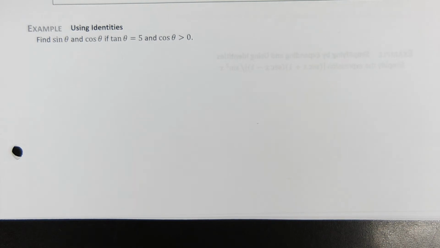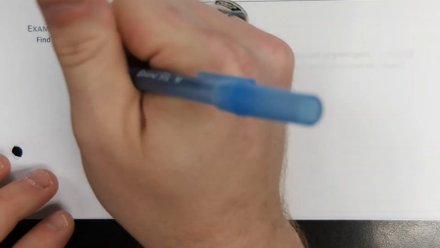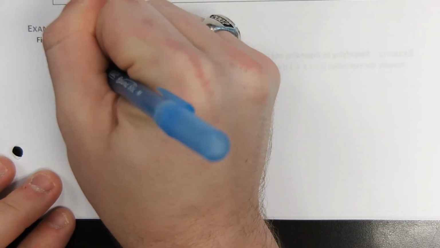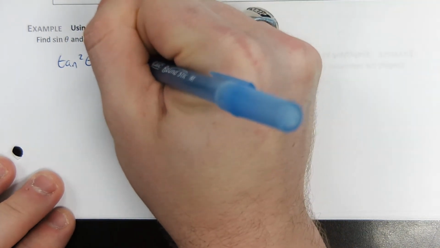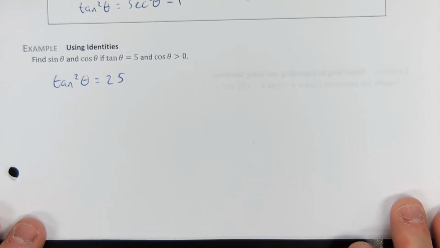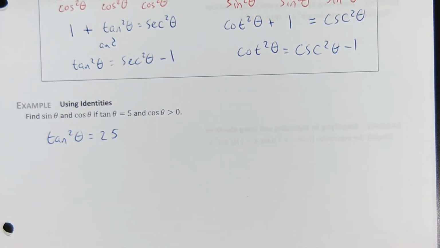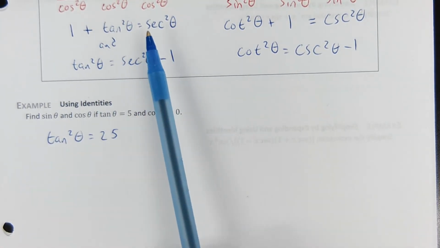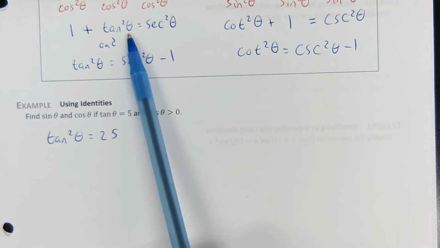So if tangent of theta is 5, can we all agree that tangent squared theta is 25? Just squaring both sides? Can we agree to that? Here is an identity that involves tangent squared.